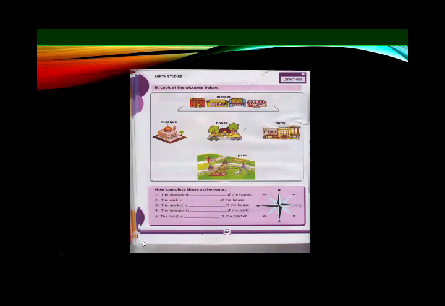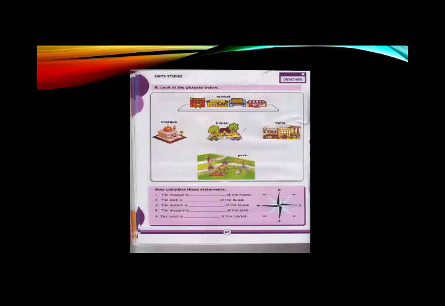Now you can easily understand. Now I'm telling you what the advantages of direction are. When we know the directions, we can find our places easily. We cannot lose our way.